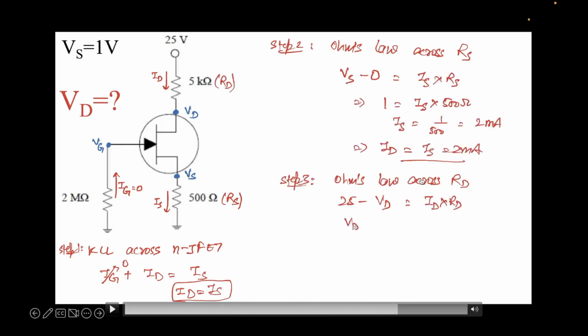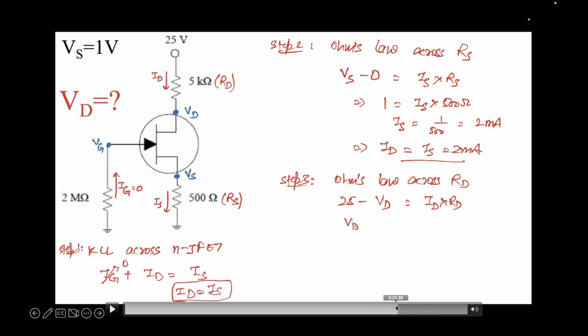And also one more point: we saw that Id was some finite current, it was not 0. Id was 2 milliamps. So this means that the device was not pinched off. So always try to keep these things in the back of your mind when you're talking about FETs, whether the current is finite or not. Is it in microamps? If it's in microamps or lower, this means the device is most likely turned off. But if it's in milliamps, this means the device is conducting, it's not pinched off. These are just conditions, because sometimes theoretical problems also come, where the current is low, and they ask whether the device is pinched off or not. So these numerical problems help you build your theory also. So that was the point I was trying to get across.